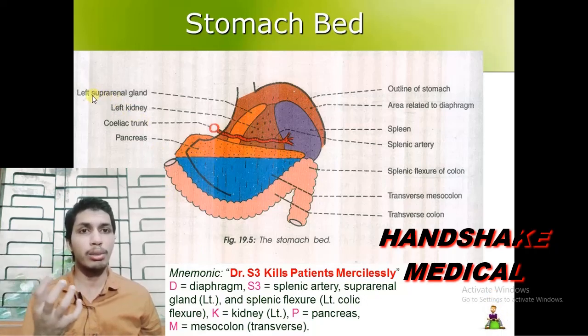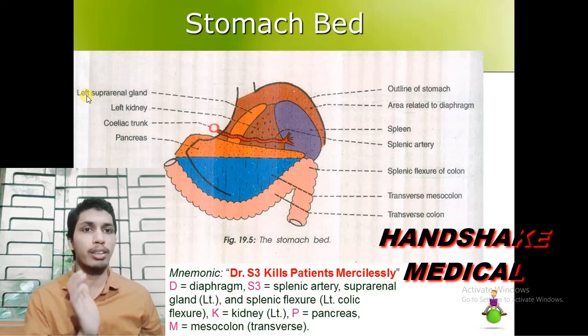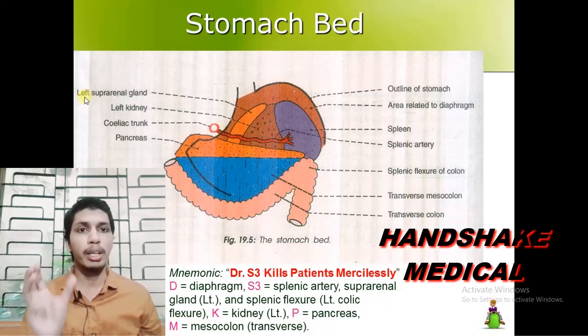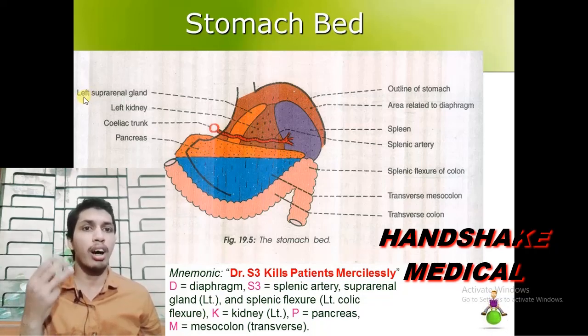You would include the word left on your own because the stomach is lying on the left. All the structures that are paired and associated with the stomach, we give the prefix left before the name, like the suprarenal gland and the kidney.